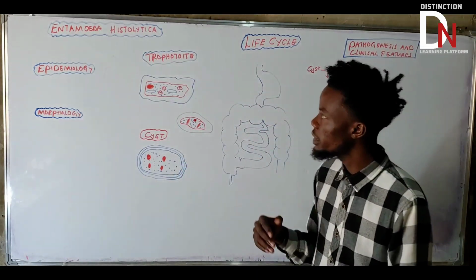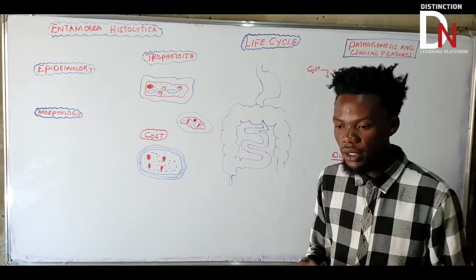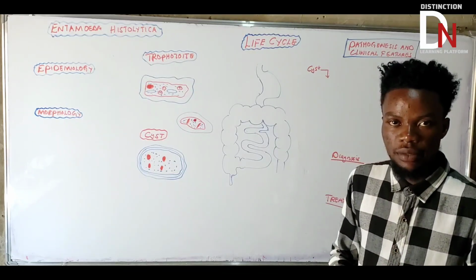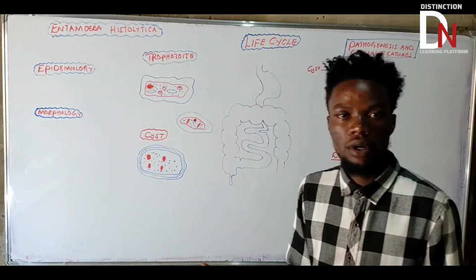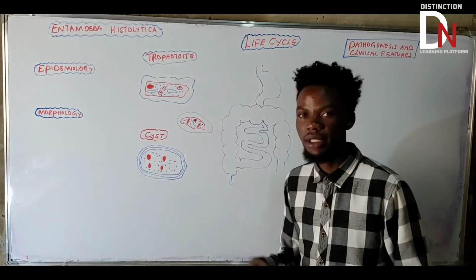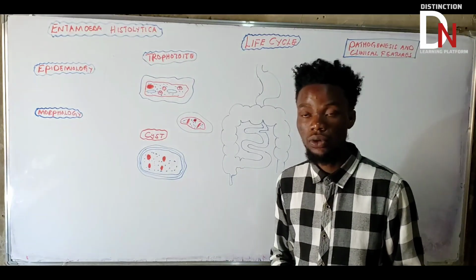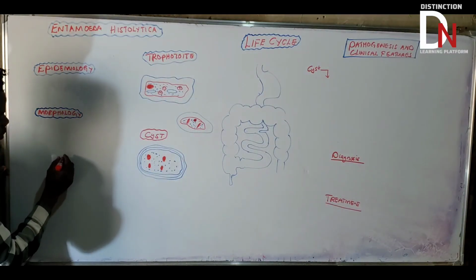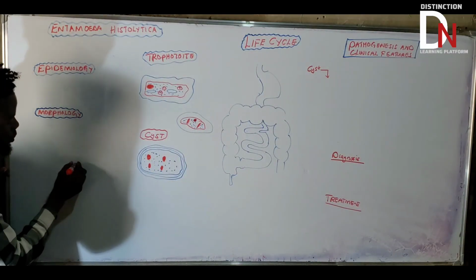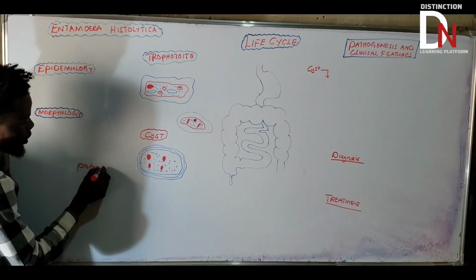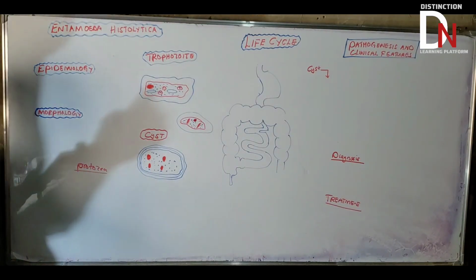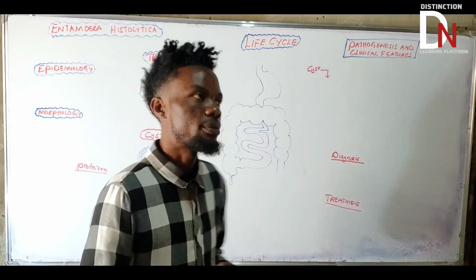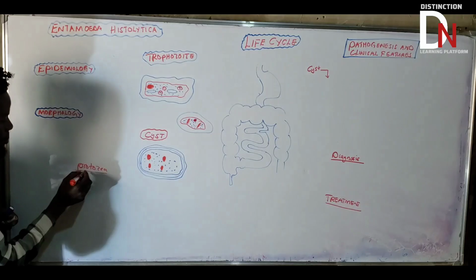Here we're talking about parasitology, which basically has two important things: unicellular microorganisms and multicellular microorganisms. Under unicellular microorganisms, we are going to call them protozoa. So we're talking about protozoa, which are unicellular microorganisms.